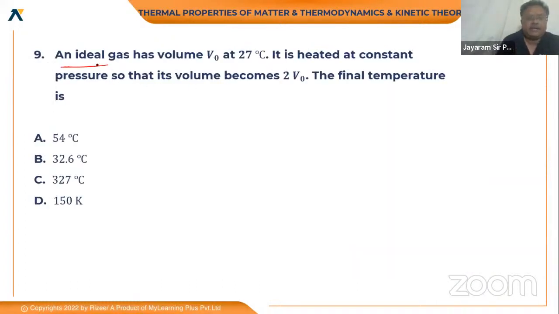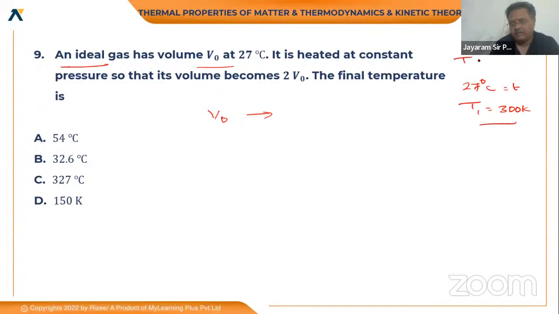Next, an ideal gas has volume V0. ఏ టెంపరేచర్ దగ్గర ఉందంట? 27 degrees centigrade దగ్గర ఉంది. దీన్ని కెల్విన్ లో రాసుకుంటే క్యాపిటల్ T1 is equal to 300 కెల్విన్ కదా. ఇందాక రాశానండి, కెల్విన్ స్కేల్ is equal to 273 plus small t formula. So temperature T1 is equal to 300 Kelvin. Okay, so this is the case, please.